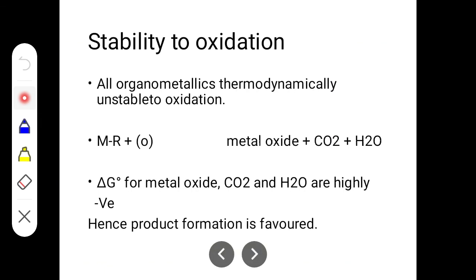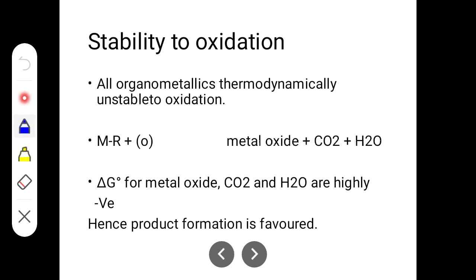The next is the stability to oxidation. How does an organometallic compound show stability towards oxidation? All organometallic compounds are thermodynamically unstable to oxidation. Organometallic compounds are unstable towards oxidation. There is a space I forgot to give here. You can see the reaction here.